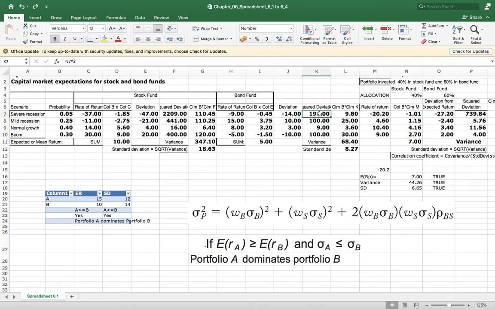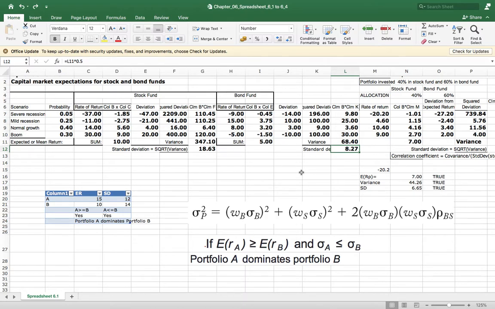Then, because we don't need the negative signs, we square the deviations, and we get the square deviation here. Next is the multiplication of probability with the square deviation, and the sum total gives you the variance. Once you take the square root, you get the standard deviation.